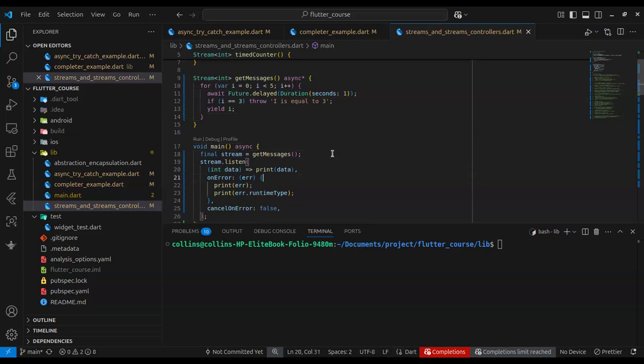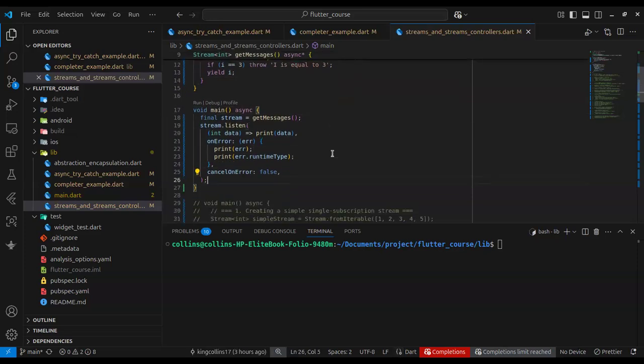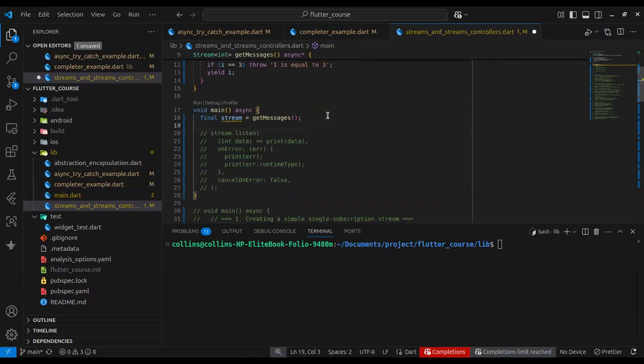But there's another use case. Remember, I said there's no other way to get the data; you have to listen to it. But I was wrong. There's another way you can get the data. This is a more primitive implementation, and it is what listen uses under the hood, and that is an await for in loop. I don't know if anyone is familiar with the for in loop, but this one now uses an await syntax.